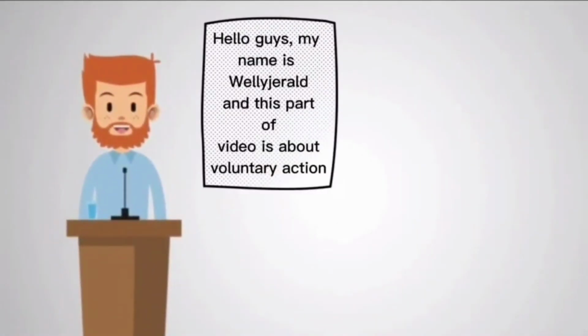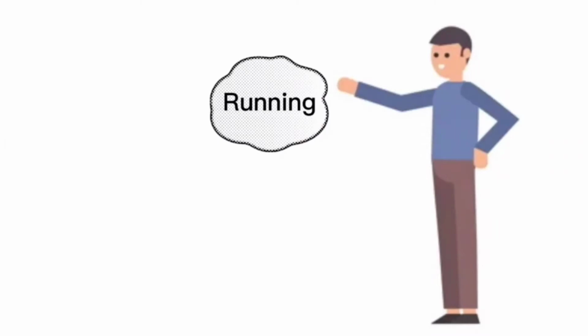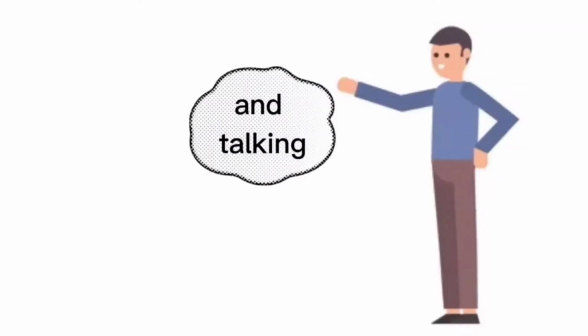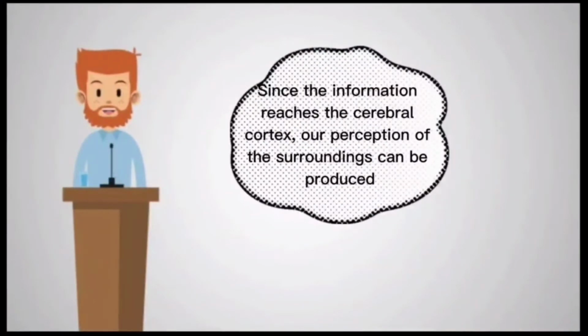Hello guys, my name is Wellyjerald and this part of the video is about voluntary action. Voluntary actions are conscious actions such as walking, running, and talking. Since the information reaches the cerebral cortex, our perception of the surroundings can be produced.